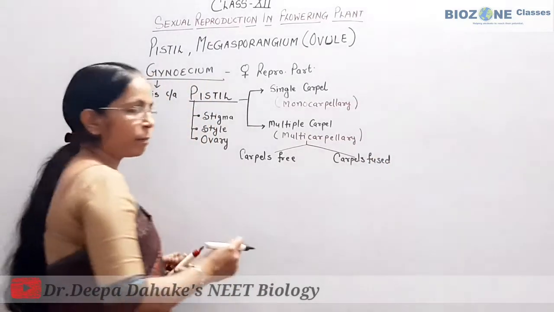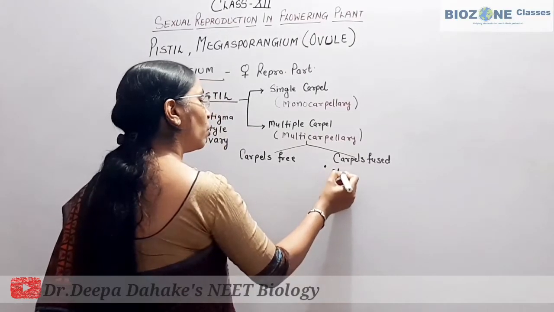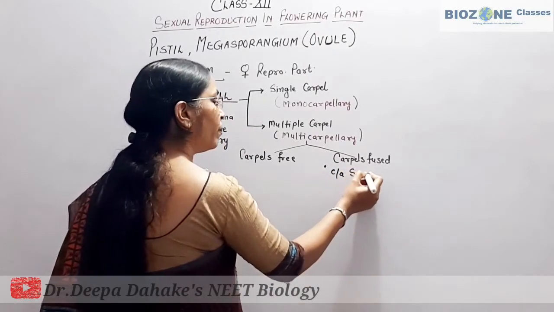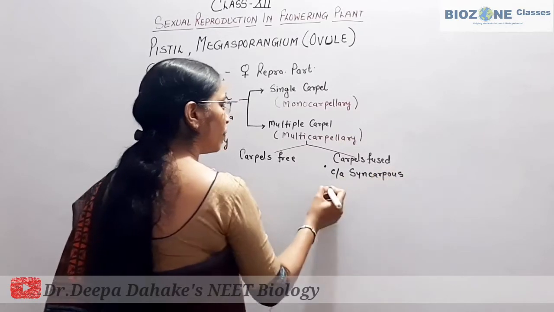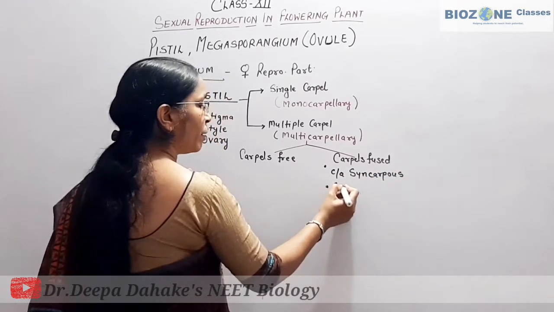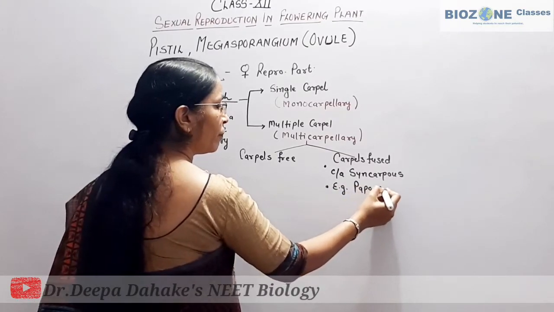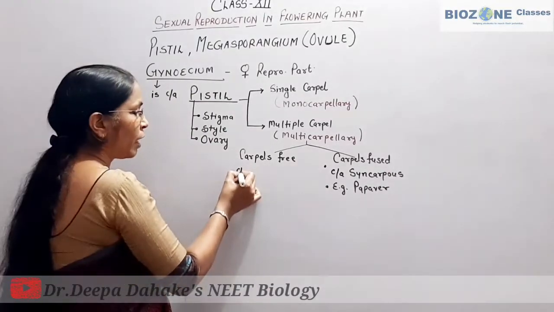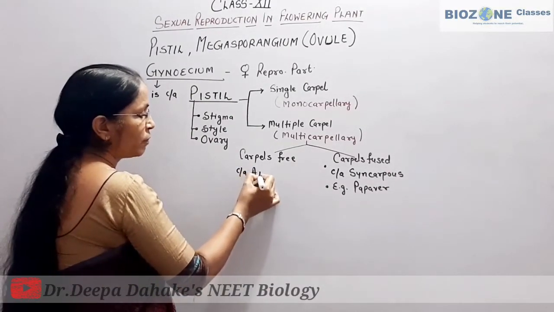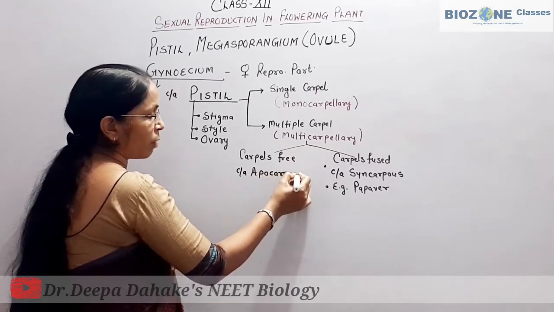This part you remember: when the carpels are fused, the ovary is called syncarpous. Example you remember, Papaver. And when the carpels are free, the ovary is called apocarpous.